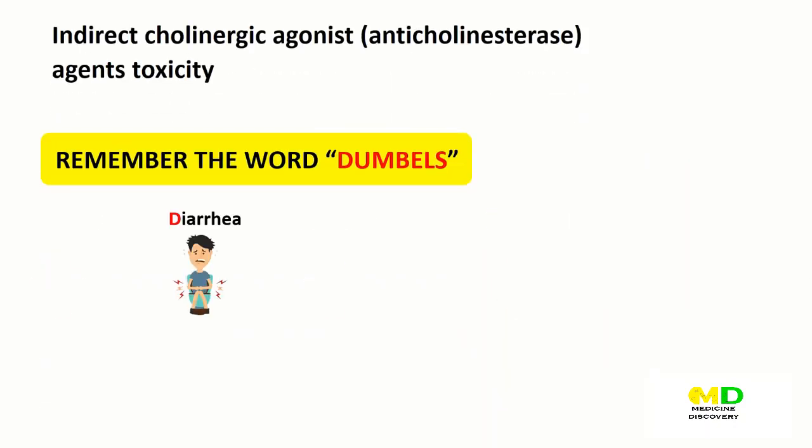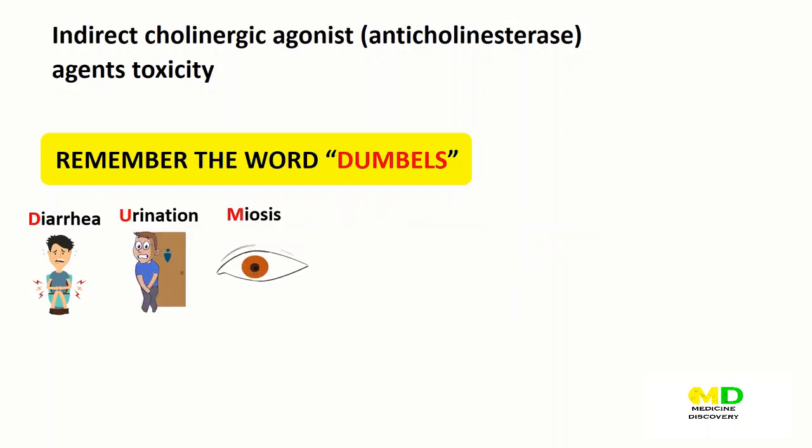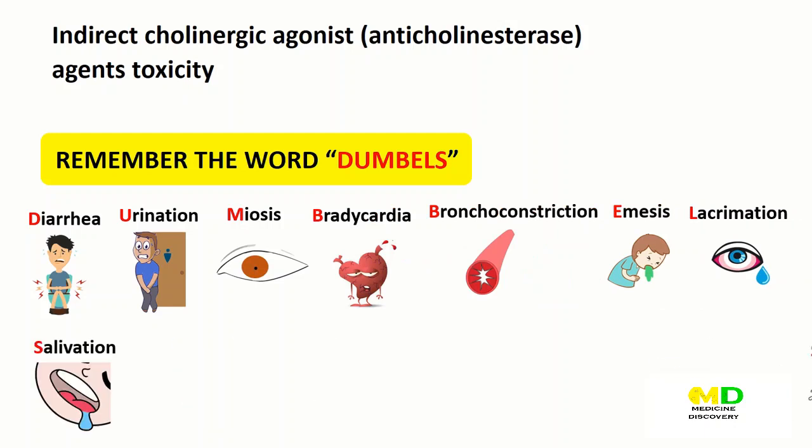remember the word DUMBBELS. D for diarrhea. U for urination. M for miosis. B for bradycardia. Again B for bronchoconstriction. E for emesis. L for lacrimation. S for salivation. And lastly, again S for sweating.